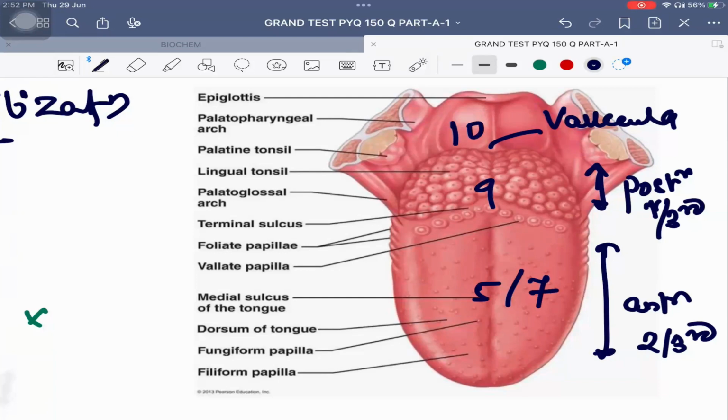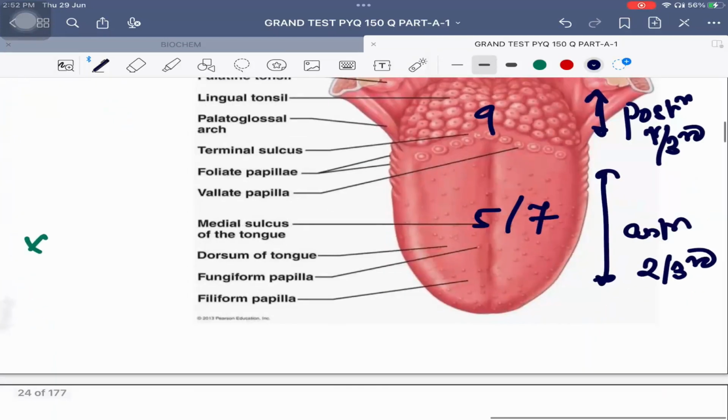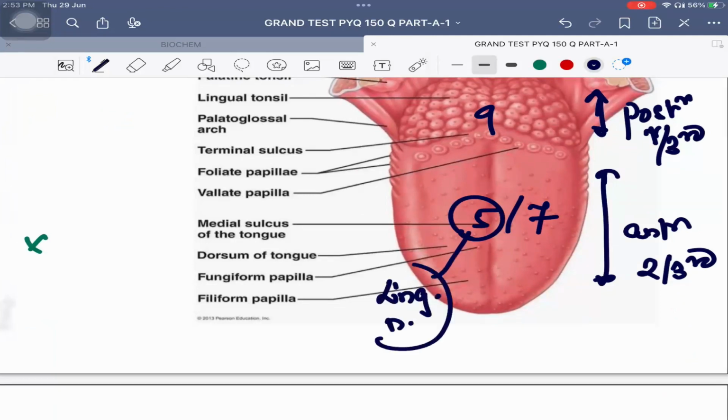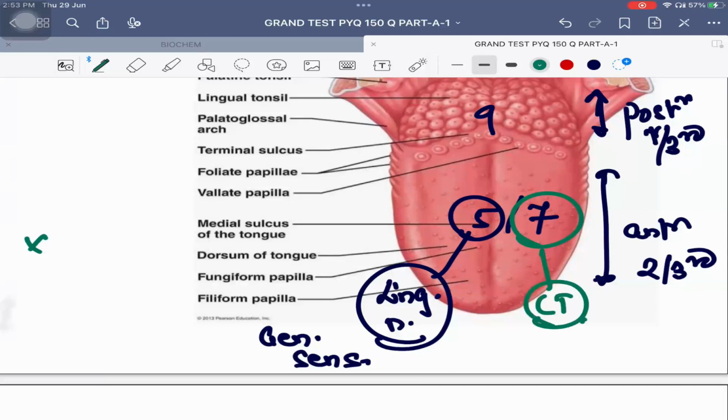You write it like this, right? So usually from anterior 2/3 of the tongue, general sensations are carried by lingual nerve, and lingual nerve is a branch of mandibular division, and mandibular division is a branch of trigeminal nerve. These are responsible for general sensation, that is touch, temperature, pain and pressure. But taste sensation is carried by branch of the facial nerve known as chorda tympani nerve.